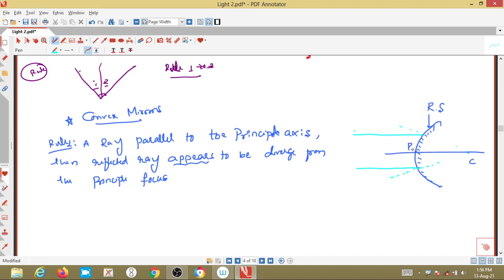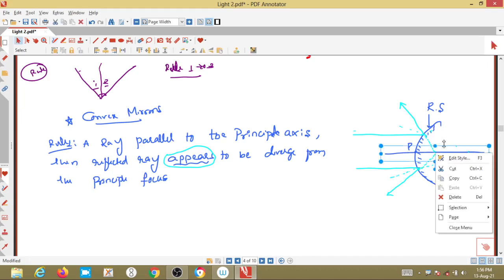Now, where will the reflected ray be? The reflected ray is moving like this, right, it is getting diverged, that is why we call them diverging mirrors also. This reflected ray appears to be, that is why we have used the word appears. Why? If we extend the line, if you retrace this line beyond this point, it is focusing to this point, which we call the focus point F.